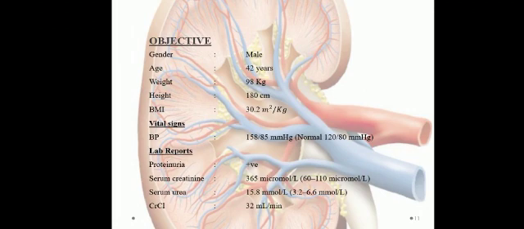Now we have the objective. The objective includes vital signs and lab reports. Gender male, age 42 years, weight 98 kg, height 180 cm, BMI 30.2 kg per meter squared. His vital signs include BP 158 by 85 mm Hg, which is not in the normal range. The lab reports clearly show proteinuria, serum creatinine 365 micromole per liter, serum urea 15.8 millimole per liter, while CrCl is 32 ml per minute.